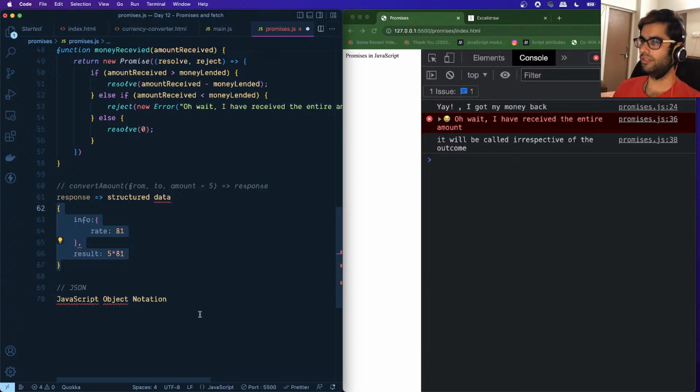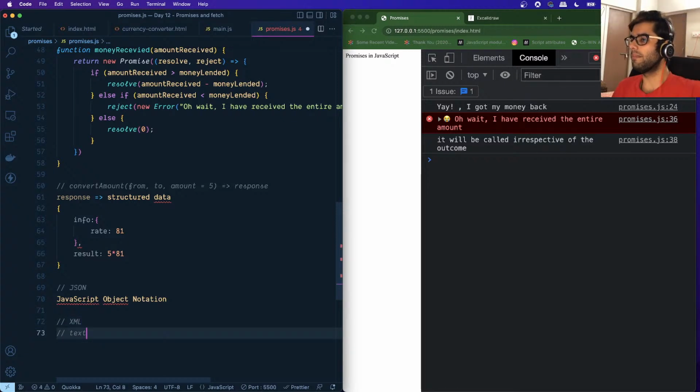Whenever we call an API, we get the response in a structured format. There are other types of structured formats as well. One of them is JSON. Earlier we used to use something like XML. You can also get the format as text.